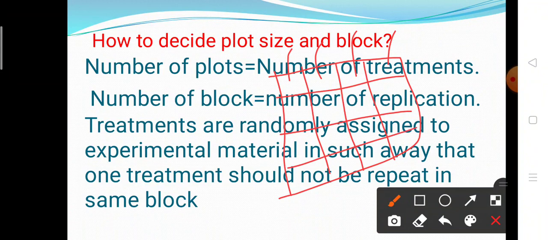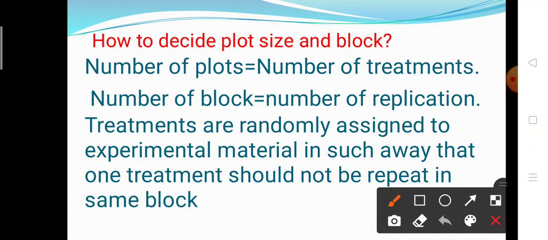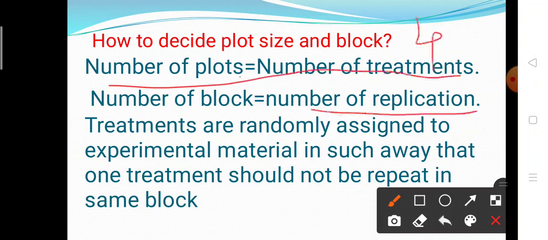Then how to decide how many plots and how many blocks are in the experimental material? The number of plots is equal to the number of treatments. Suppose we are given 4 treatments, then our plot size is also 4. Suppose we are given 3 replications, then our block size is also 3. So the number of plots is equal to the number of treatments, and the number of blocks is equal to the number of replications.